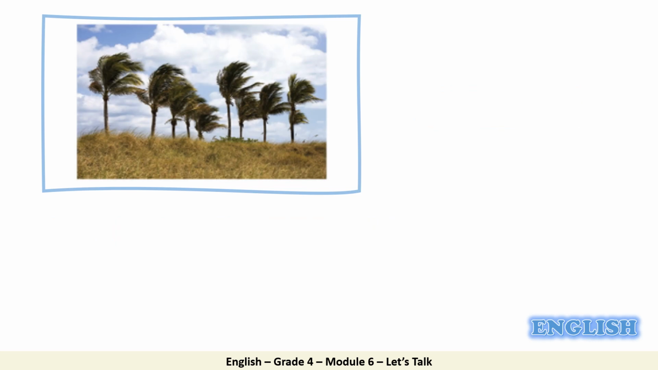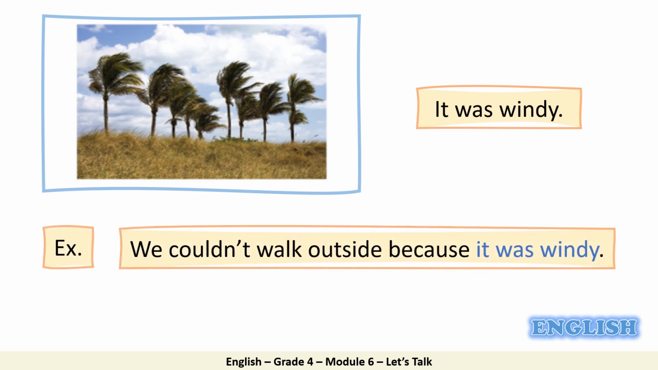What about this picture? Look at the palm trees. It seems that it was windy. It was windy. Look at the example. We couldn't walk outside because it was windy.